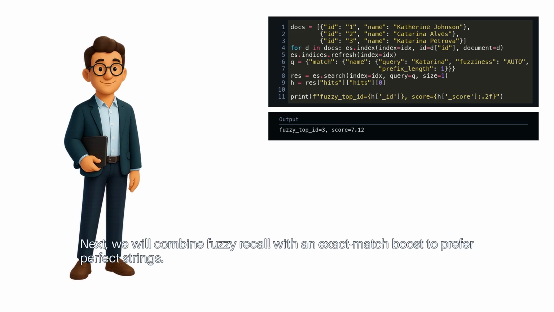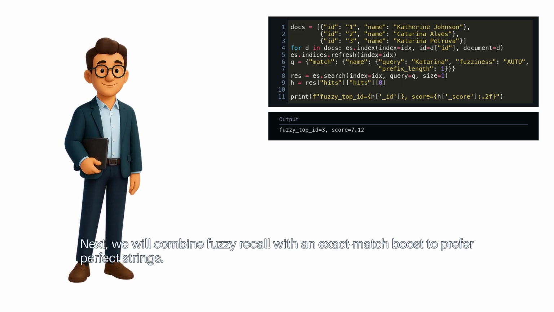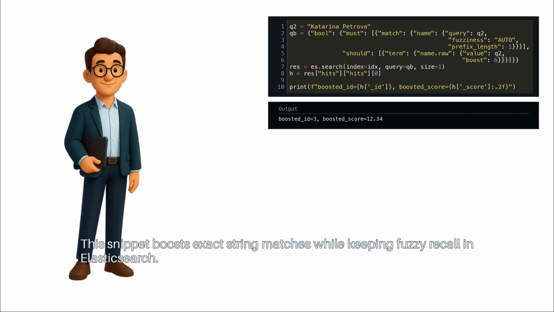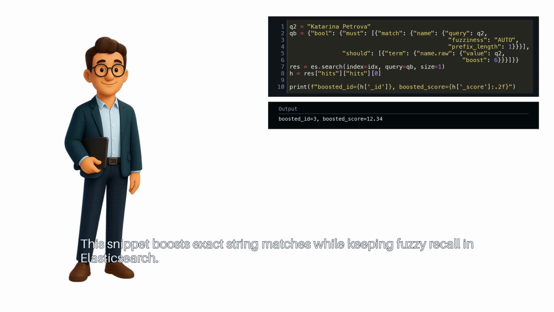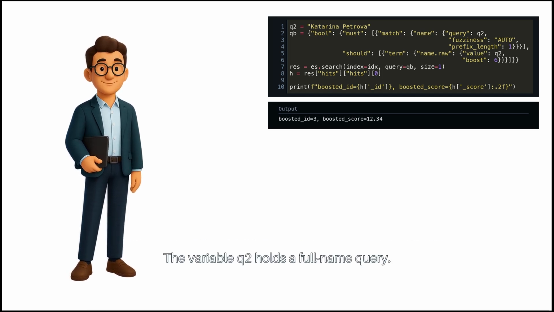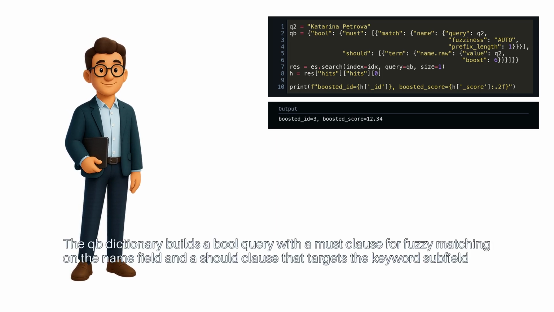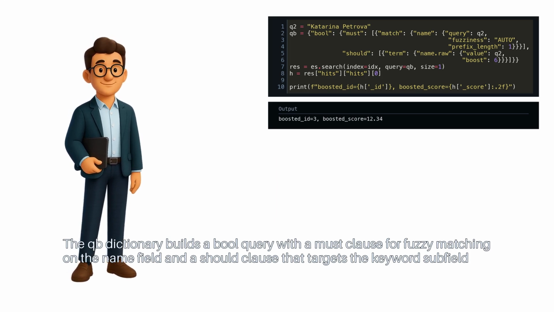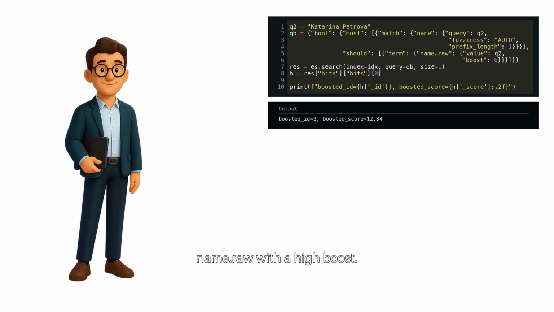Next, we will combine fuzzy recall with an exact match boost to prefer perfect strings. This snippet boosts exact string matches while keeping fuzzy recall in Elasticsearch. The variable Q2 holds a full name query. The QB dictionary builds a bool query with a must clause for fuzzy matching on the name field and a should clause that targets the keyword subfield name.raw with a high boost.